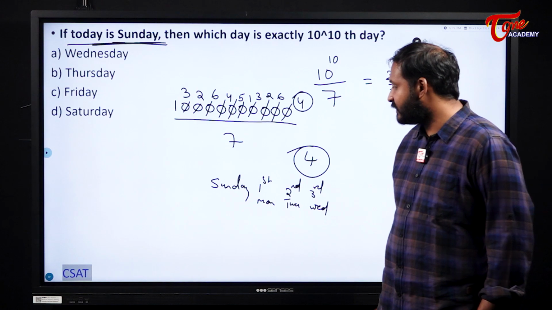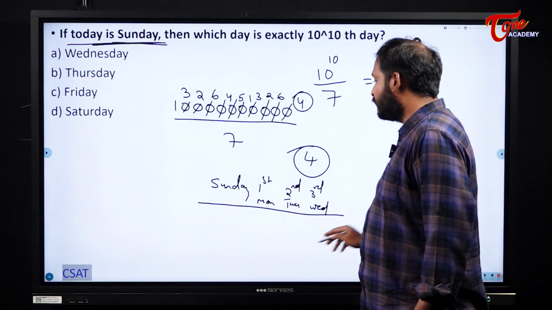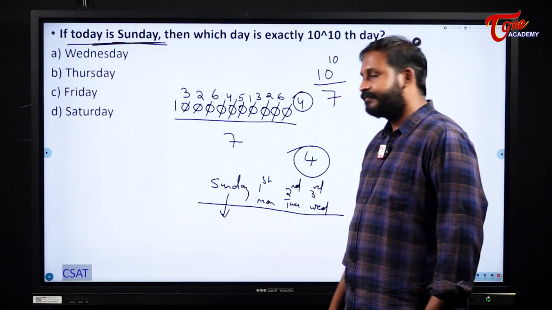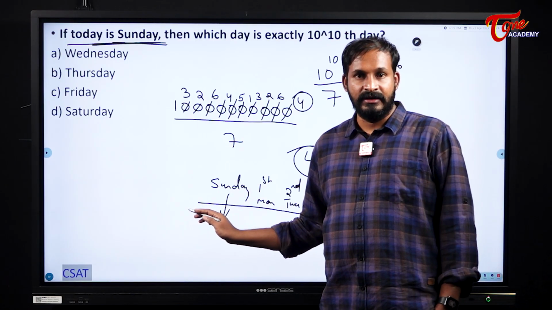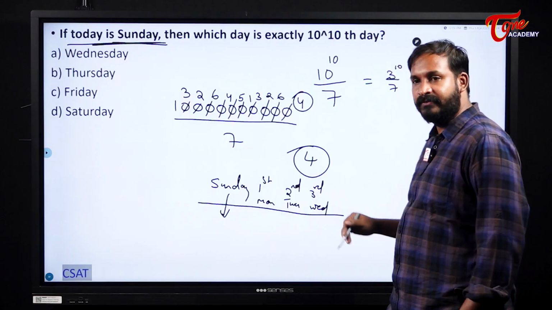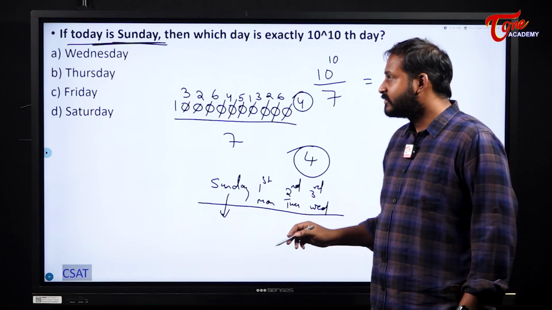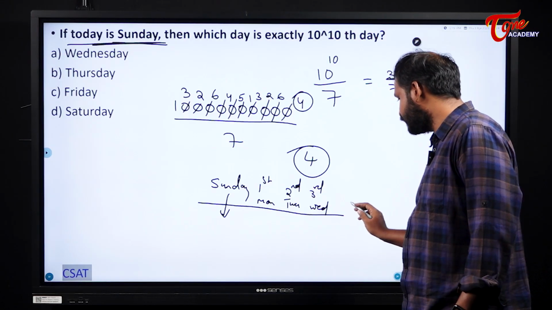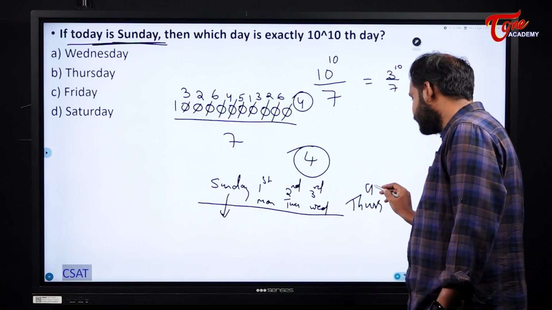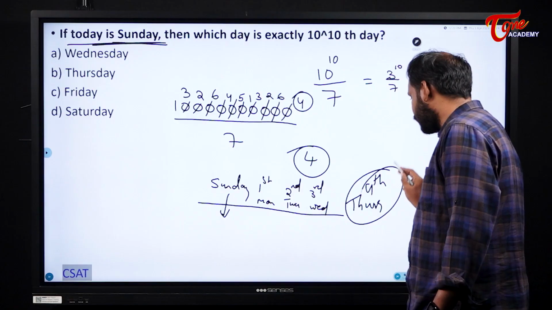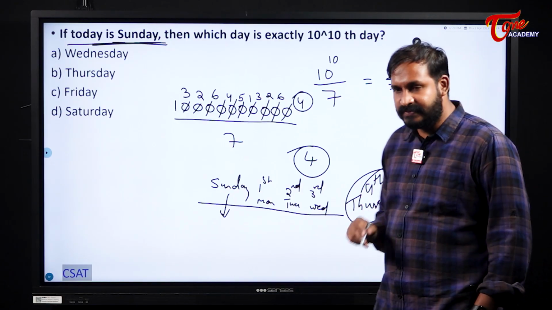Please be careful students. This will be our first day. We should consider today as Sunday only. And the next 7 multiples plus 7 will also be Sunday. Many of you will think that the answer is Thursday, but that is not correct. Please be careful.